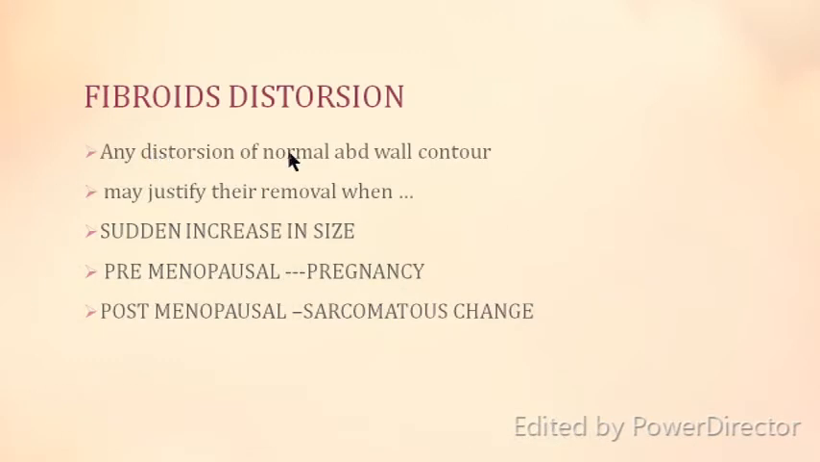The fibroids cause distortion of the normal contour of the abdominal wall. The patient may feel that below the umbilicus there is a bulky swelling in the lower abdomen, and that may also justify the removal. If the patient complains of sudden increase in size, you have to see the age group. If it is in the premenopausal age group, it may be associated with pregnancy. And if the sudden increase in size is in the postmenopausal age group, it may be sarcomatous change.